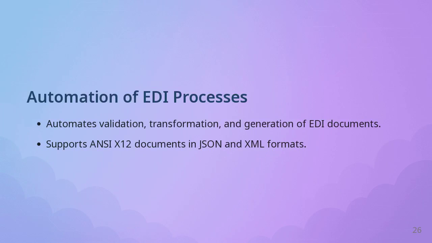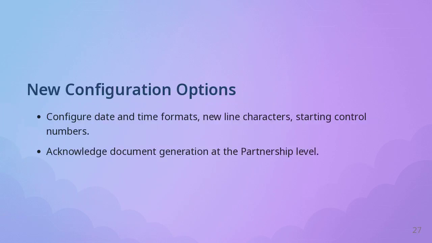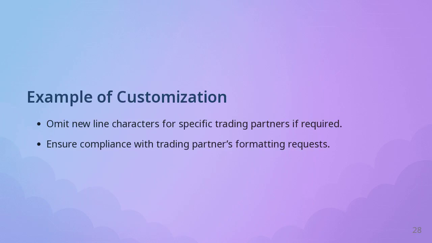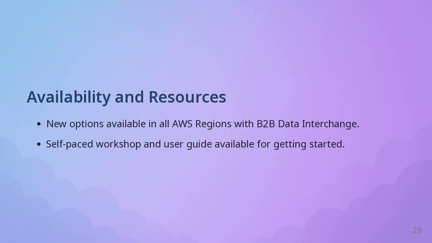New options allow configuration of date formats, new line characters, starting control numbers, and acknowledgement documents, all set at the partnership level to ensure consistency. For instance, if a trading partner needs all inbound EDI documents as a single line, AWS B2B Data Interchange can be configured to omit new line characters in generated documents. These configuration options are available across all AWS regions where B2B Data Interchange is offered. Customers can start with the self-paced workshop or refer to the user guide for more information.